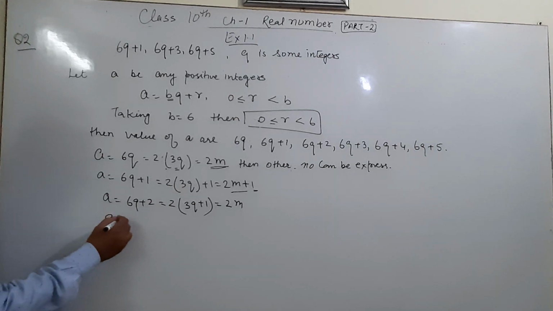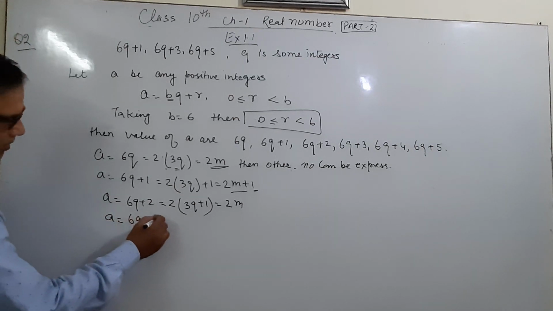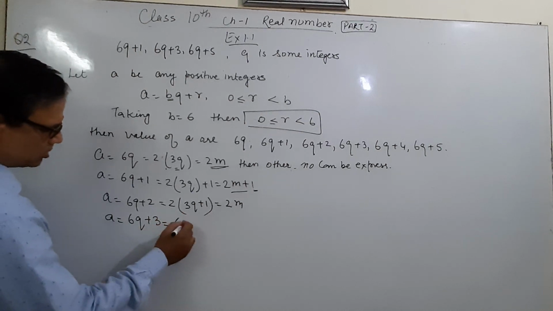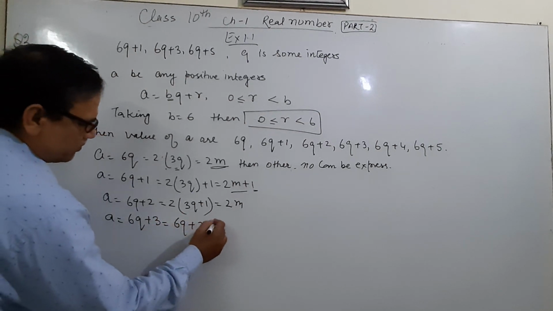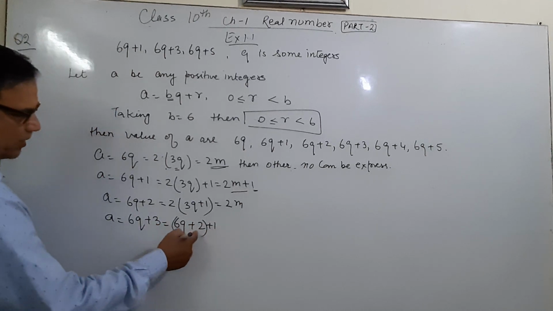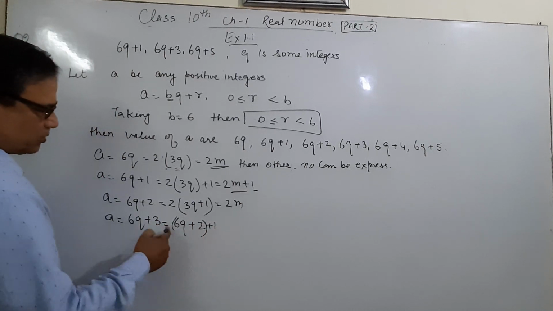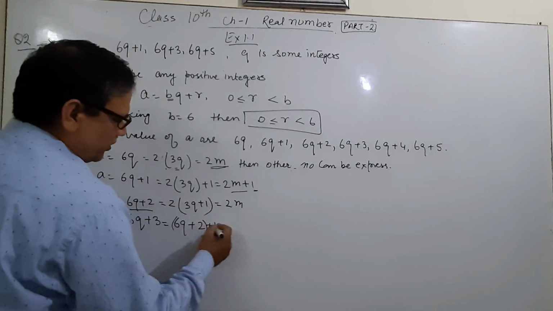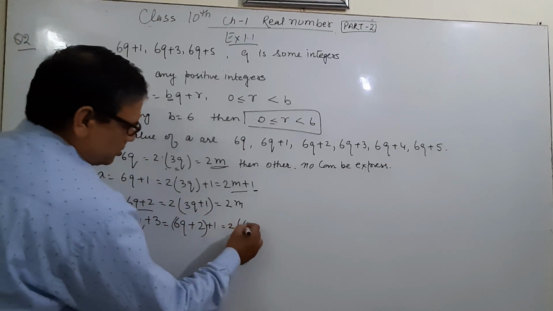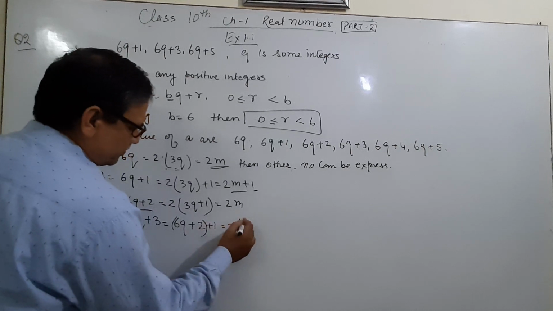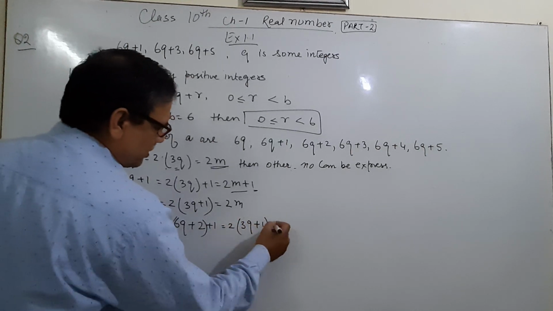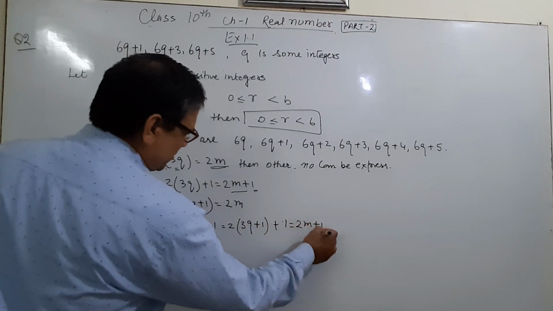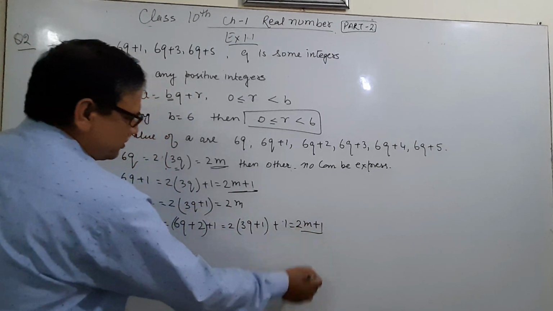And then A is equal to 6q plus 3. This we can write as 6q plus 2 plus 1, and 6q plus 2 we write in what form? In the form of 2m, or we can take 2 common: 2 into 3q plus 1, plus here is 1. We can write 2m plus 1. This is odd.